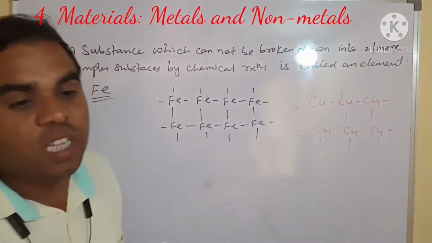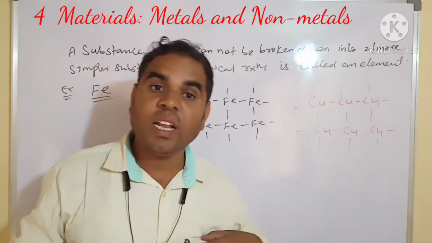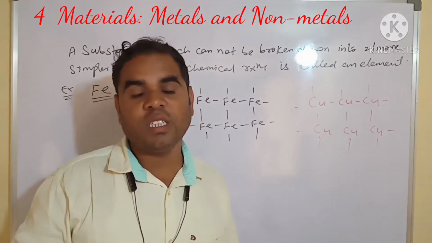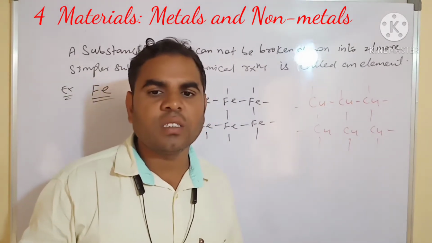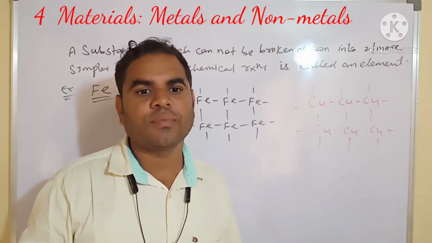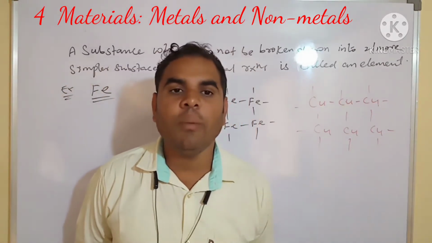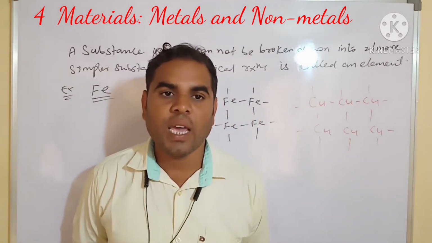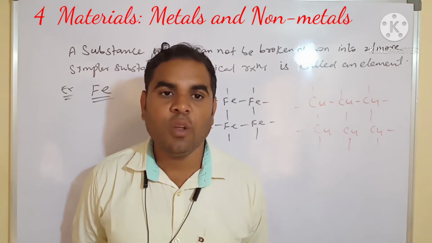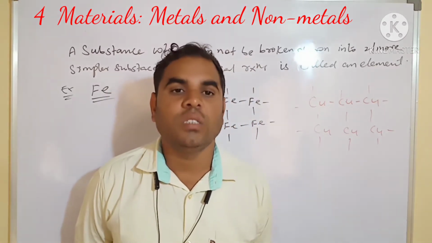Next, we have to learn so many metals and non-metals in this lesson. What are metals? Metals, for example, are iron, ferrous, aluminium, manganese, chromium, gold, silver.